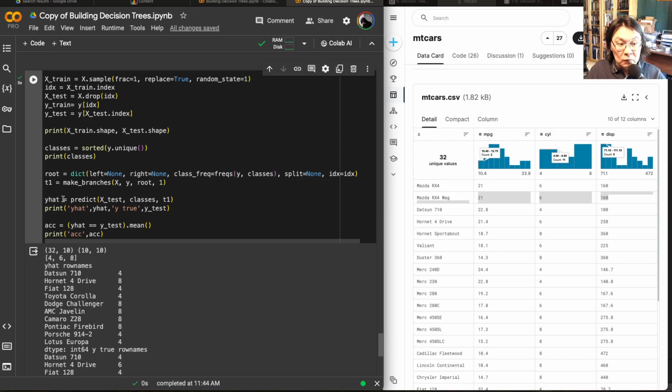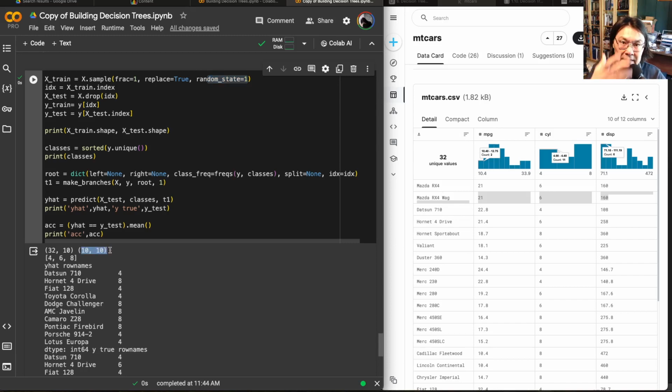So our full data set is 32. And by the way, because I fixed my random state, I can rerun and get the same result. 32 and 10: I sampled into my training data set 32 from the total 32, yet 10 of them didn't get in. That's what we were talking about.